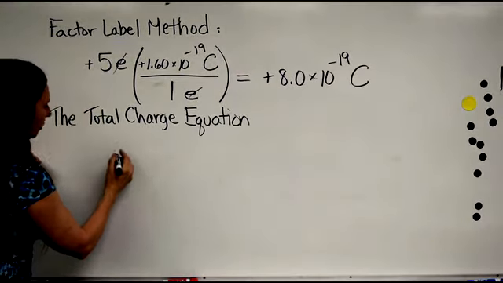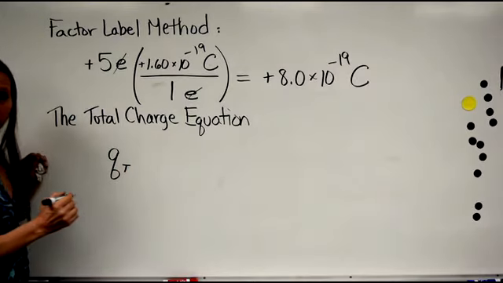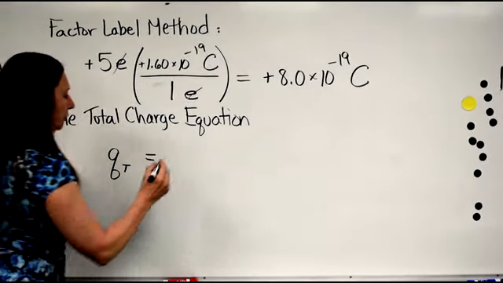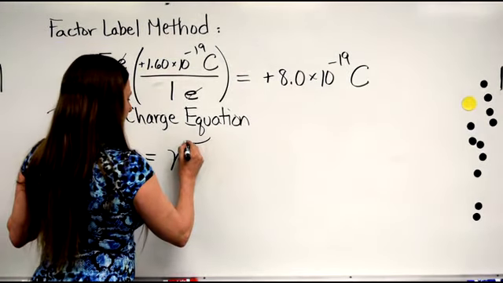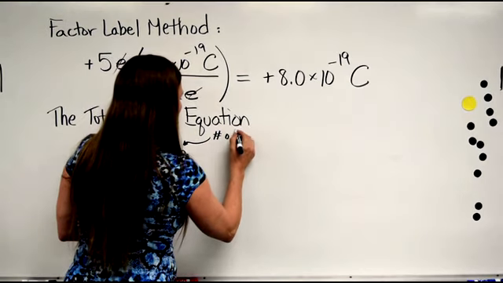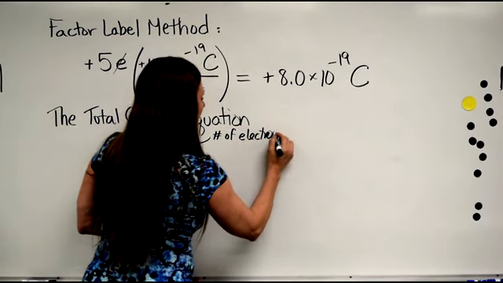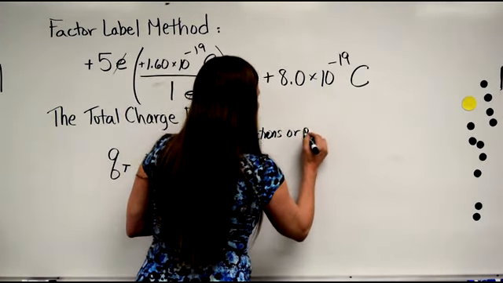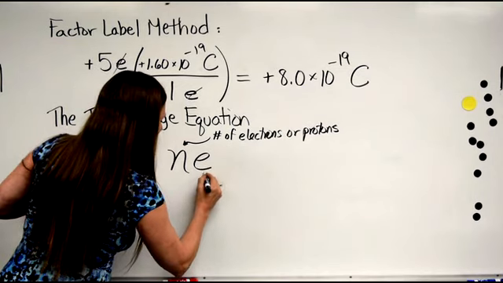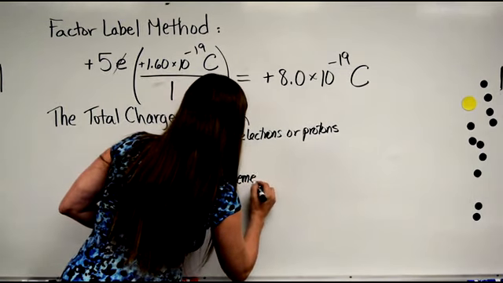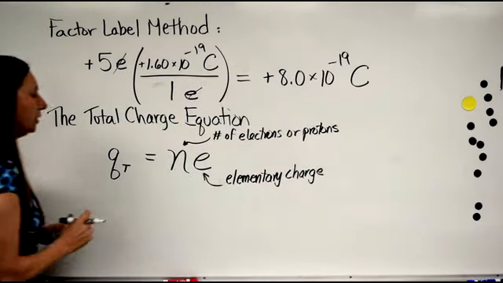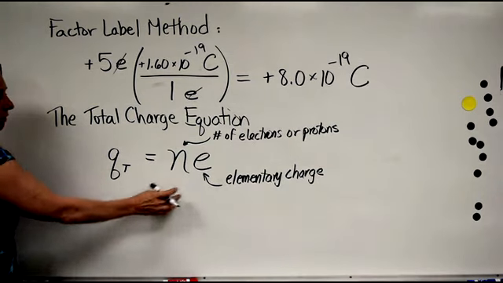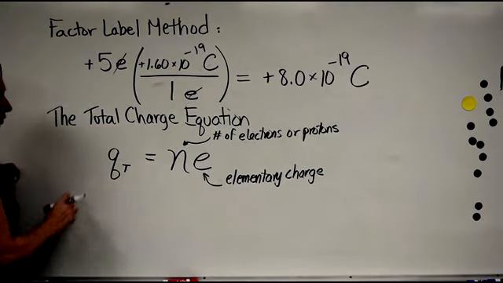So, charge total is going to be equal to n, the number of electrons or protons, times E, with E standing for elementary charge. So if you keep this little equation in mind, take the number of electrons or protons, multiply it by the elementary charge, you're going to get the total charge.